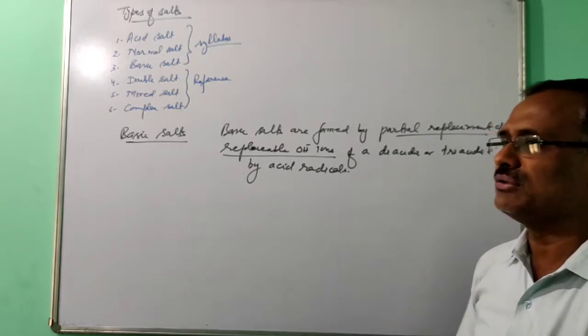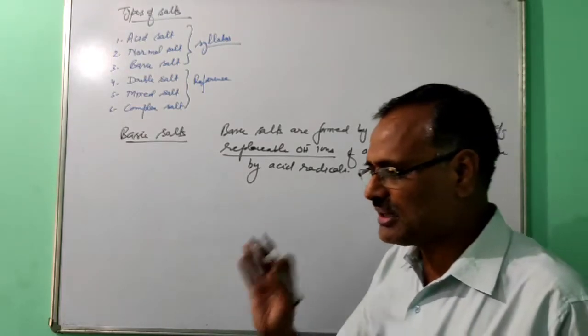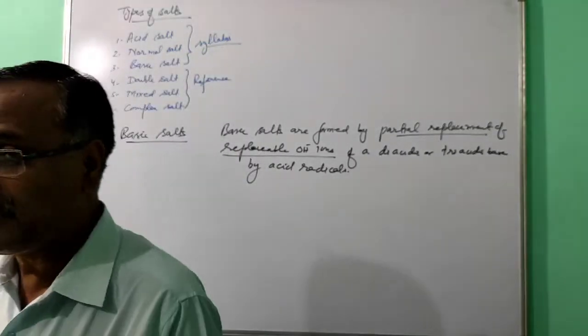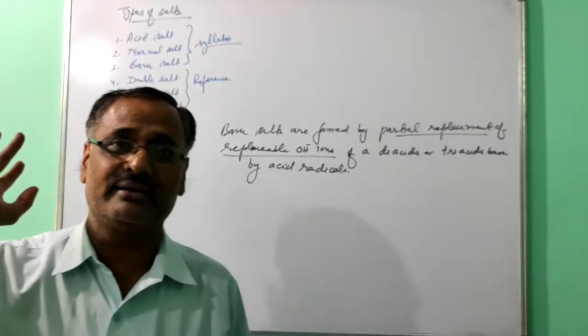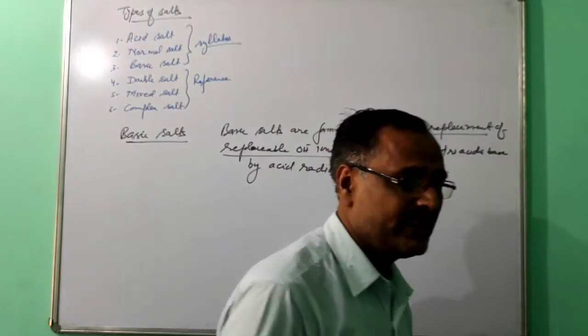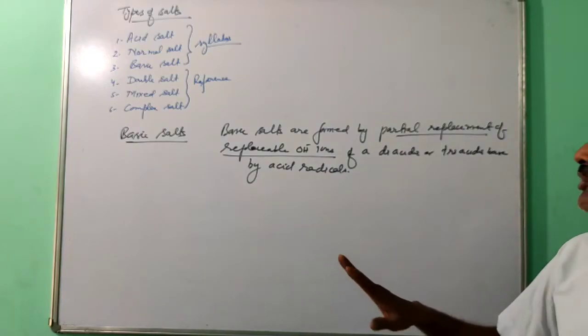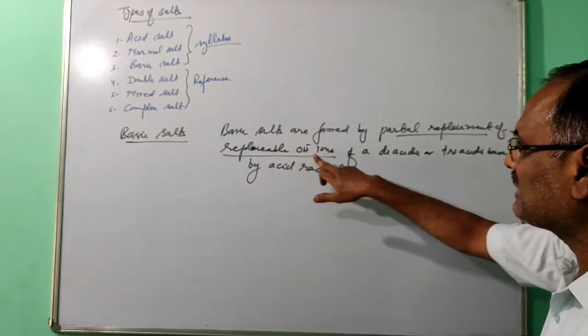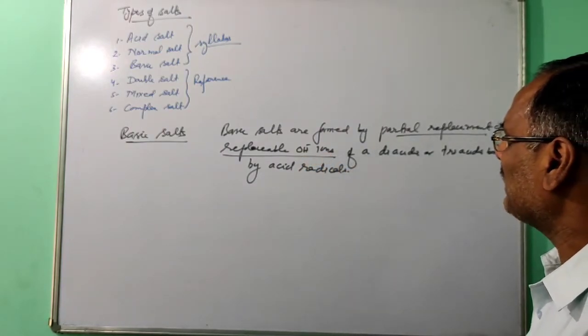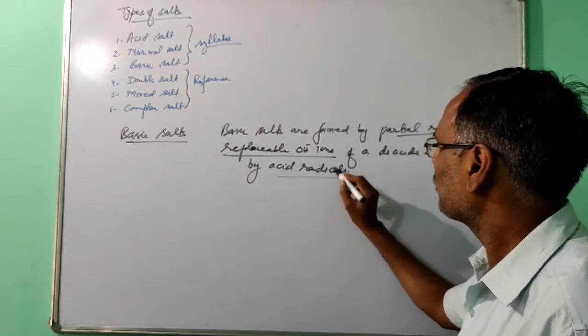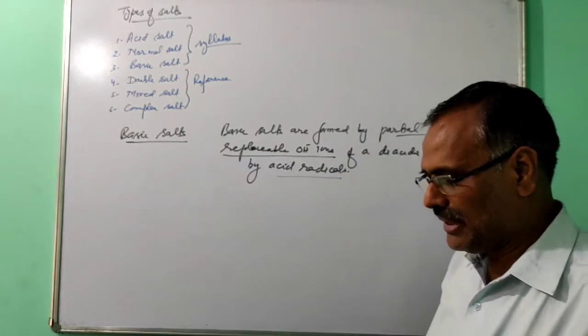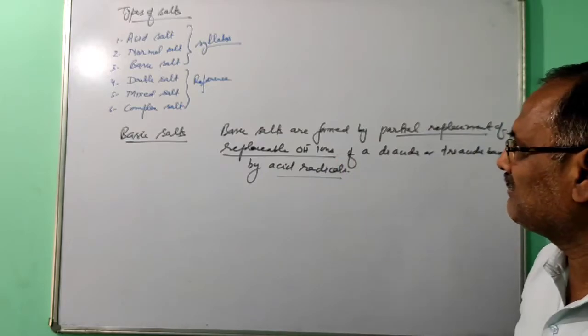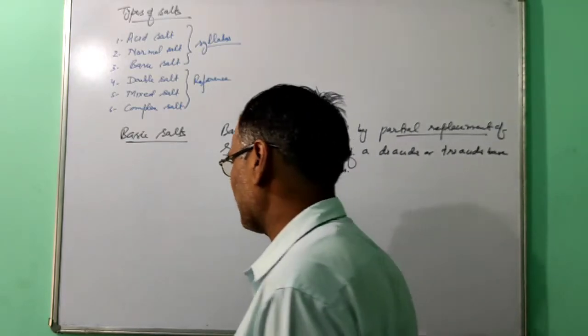Whenever you replace, a positive ion should be replaced by a positive ion, and a negative ion by a negative ion. Here you are replacing OH negative ion, so we use the acid radical, because acid radicals are negative ions. So the OH minus ion will be replaced by the acid radical.